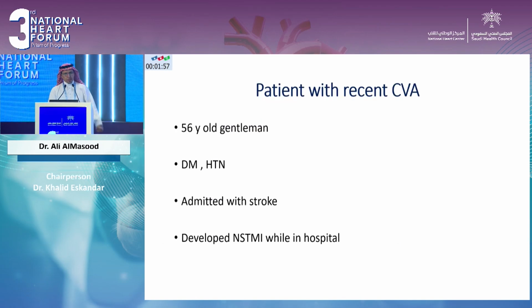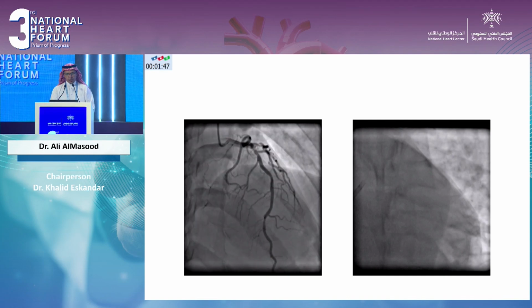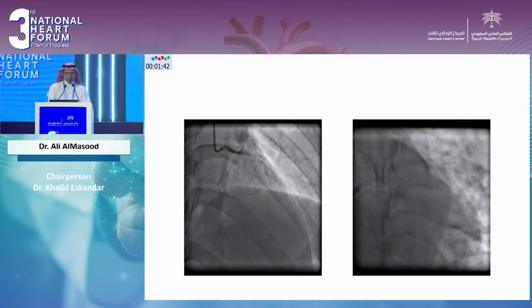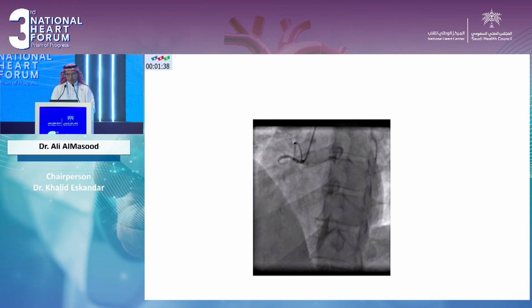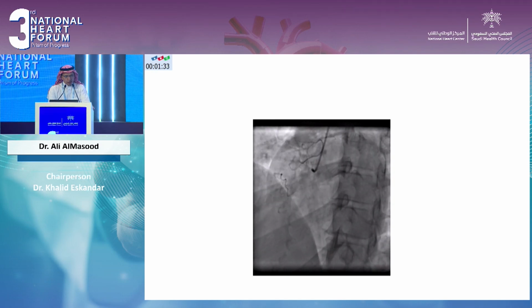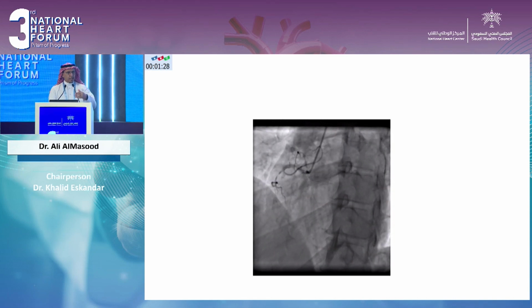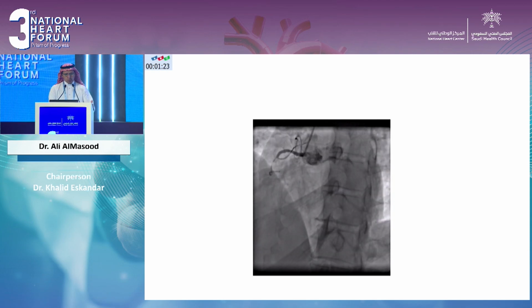Let me take you to the last scenario. A 57-year-old gentleman admitted with stroke. And while he's in hospital, he has ACS. And these are his coronaries. You see tight distal left main and occluded RCA, as you can see from the retrograde collaterals from the left system. And this is his RCA. Recent stroke, admitted with ACS. I'm not sure if the surgeon will take him, but he has ACS, and you don't want to subject him to a procedure with a higher risk of having stroke again.